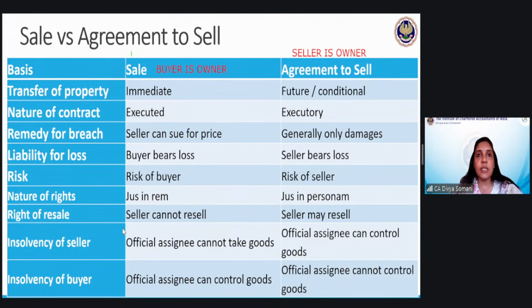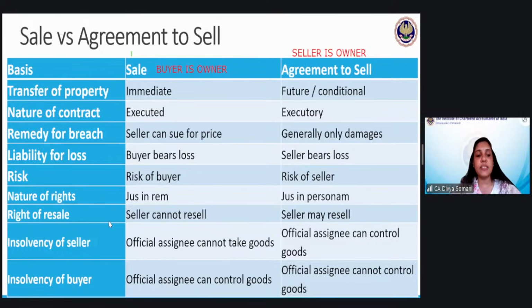Normally, if you see the Indian Contract Act, whenever a contract is made, suppose I am the employer and you are the employee, both of us can file suit against each other if there is a breach of contract. Since we have rights against each other only, it is known as jus in personam. I have a right against a particular person only. I cannot file suit against anyone else. That is the term which is used here.